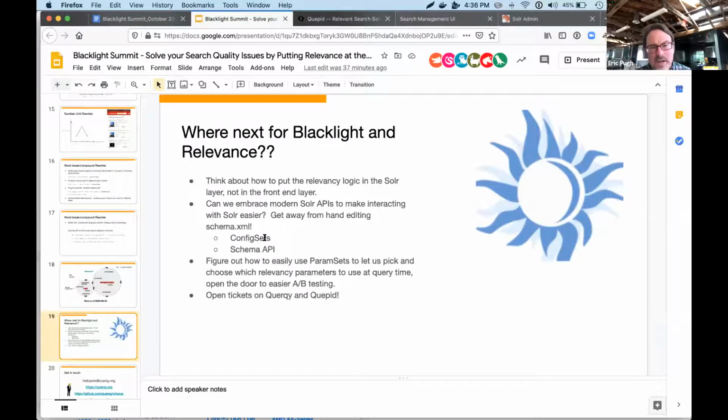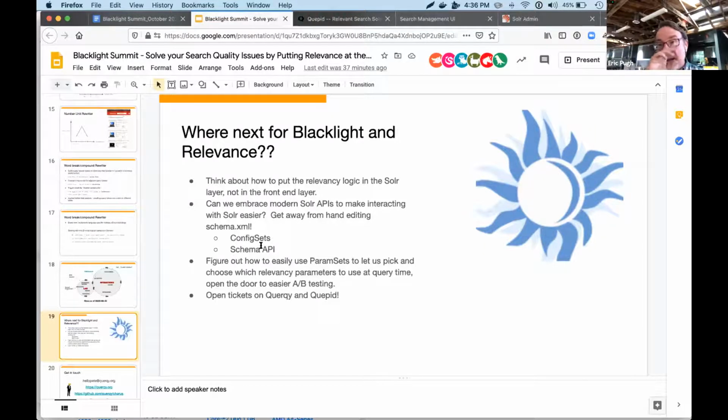I don't have to log in. I don't have to think about Solr Home and Solr Data Dir and all those other weird parameters, right? If I'm using SolrCloud, config sets make it really easy for me to create a whole new collection.